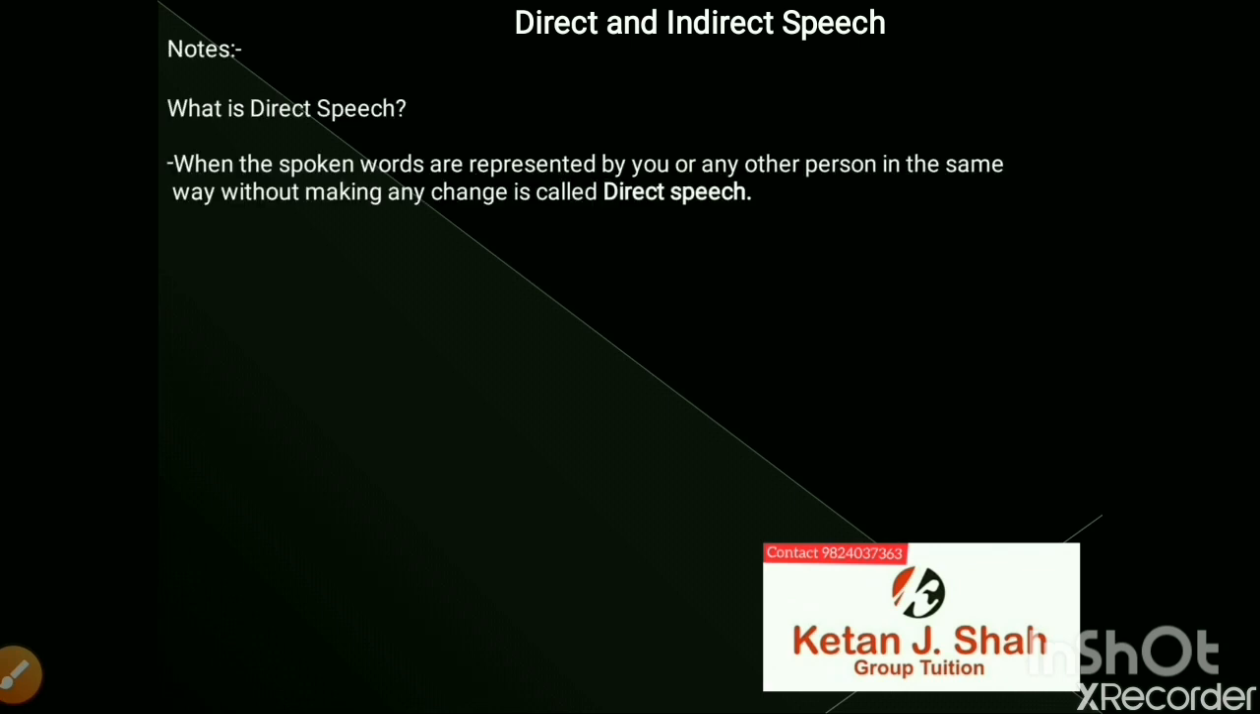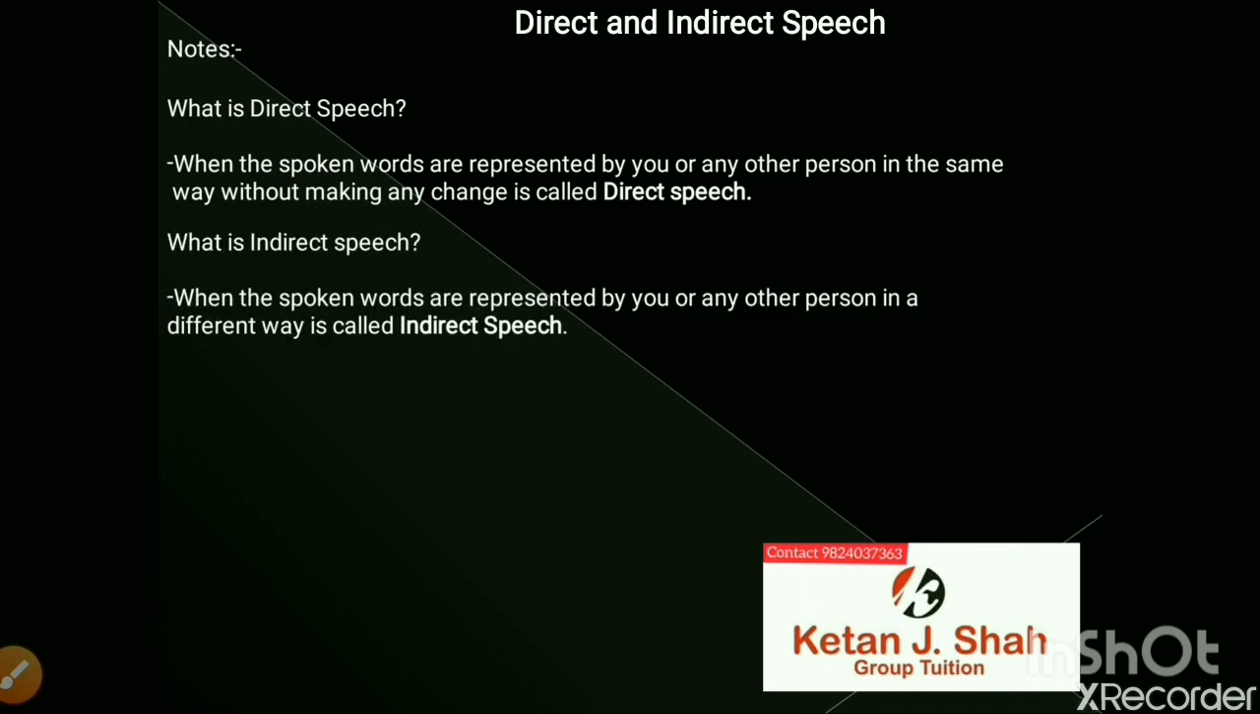What is direct speech? When the spoken words are represented by you or any other person in the same way without making any change, it is called direct speech. What is indirect speech? When the spoken words are represented by you or any other person in a different way, it is called indirect speech.